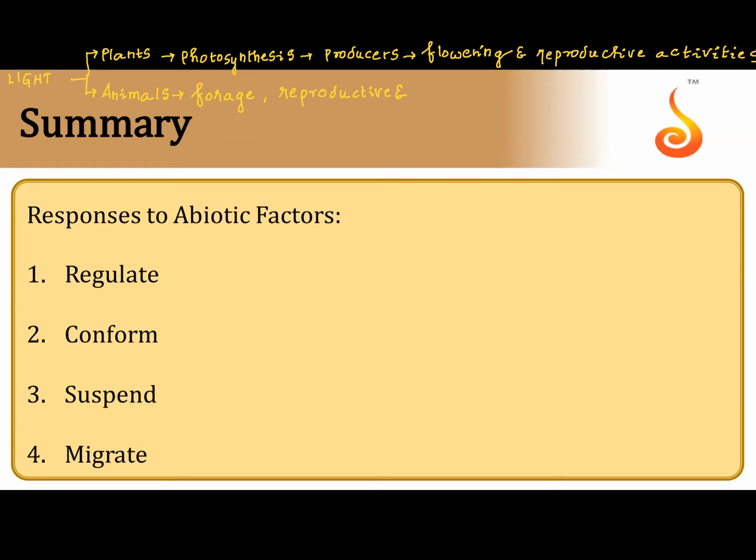And migratory activities. So it is only the change in the light and the duration of a day which will educate an organism for its migration.